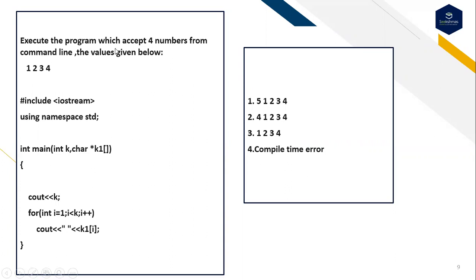Suppose this is the question: execute the program which accepts 4 numbers from the command line. The values are given below. You have to pass these values from the command line: 1, 2, 3, 4. That will be accepted by the main function. This is the integer, and this is the character array representation.